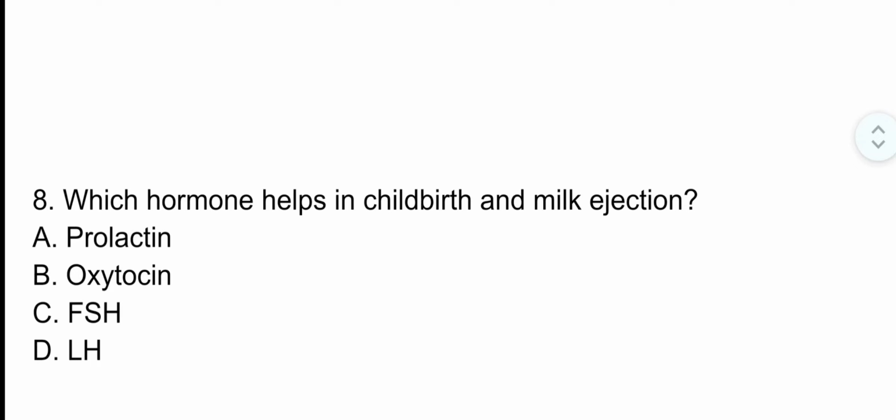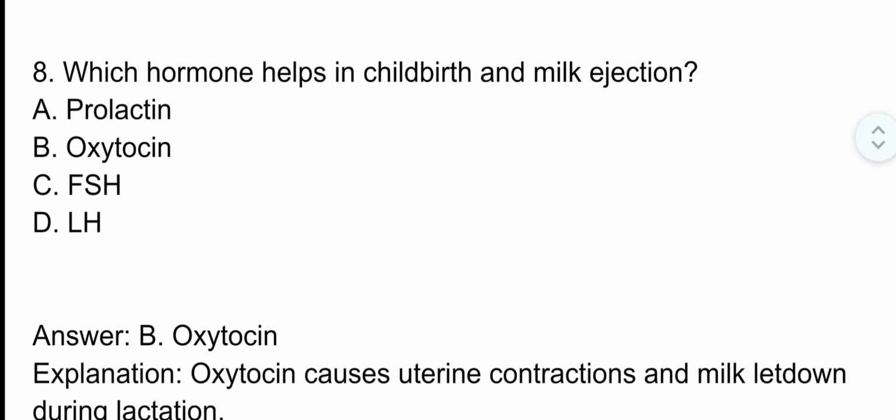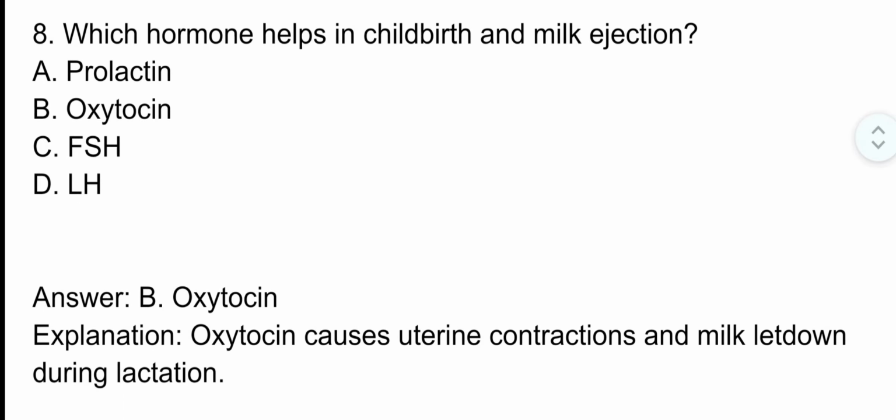Question number 8. Which hormone helps in childbirth and milk ejection? The correct option is option B, oxytocin. Oxytocin causes uterine contraction and milk let-down during lactation.